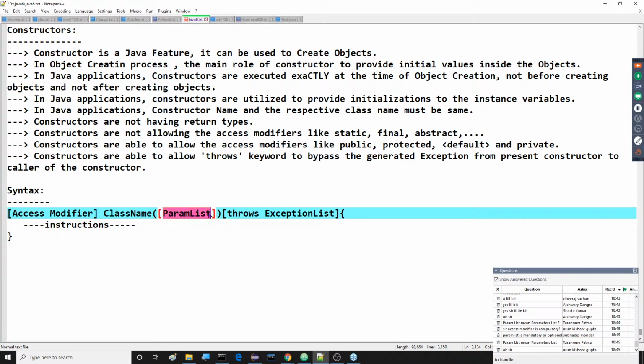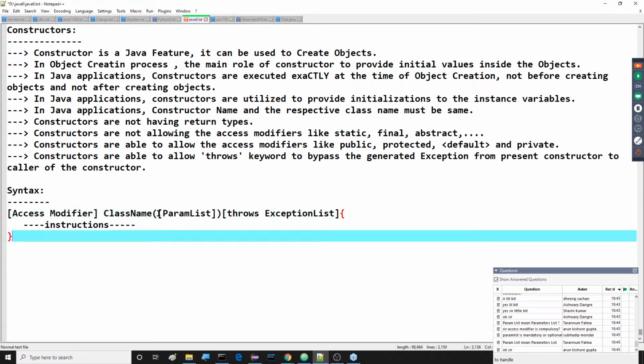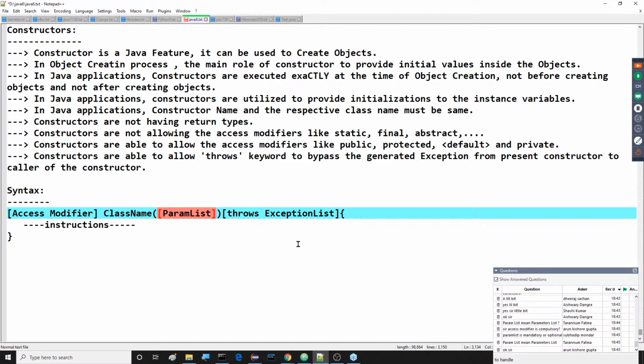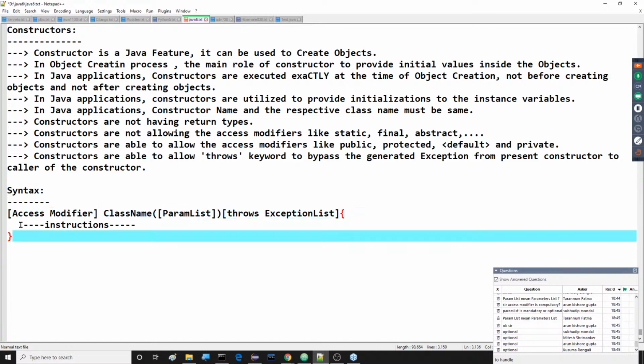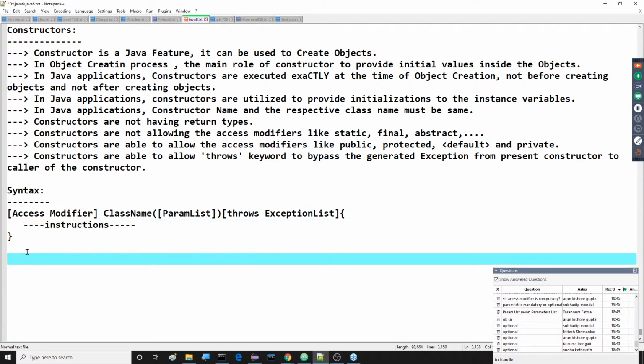I provided this one. Is the parameter list mandatory or not? People are asking this question now. Think of it. I provided square braces. What is the meaning of the square braces? Observe this clearly. The meaning of square braces is optional. We have to understand that clearly. Right, sir. That's okay, fine.